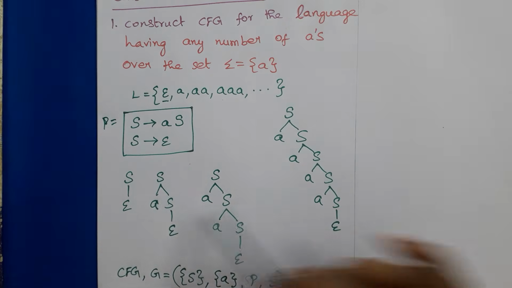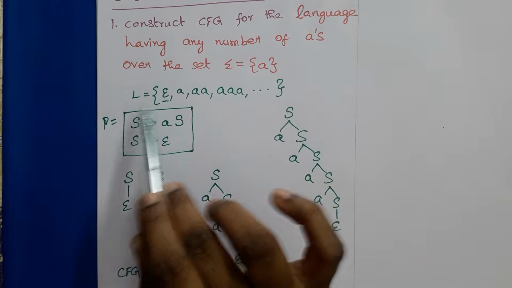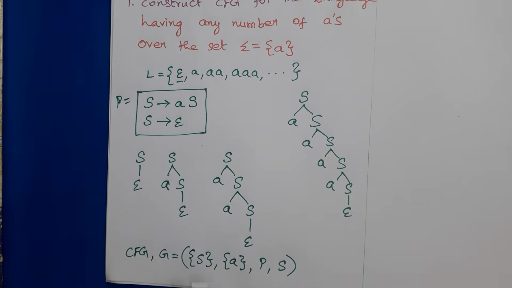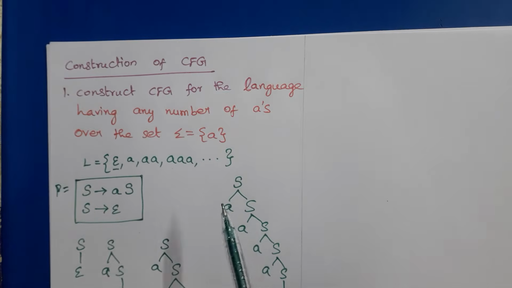This is for your understanding. We can write the language and try to derive the productions first, then we can write the tuple notation. Then next we will see another example.